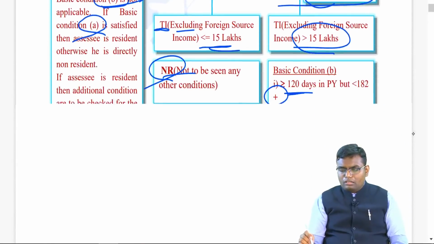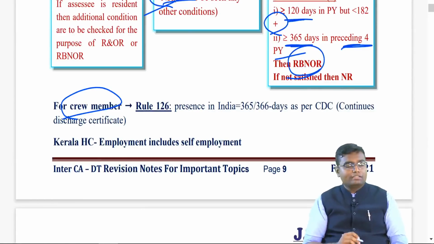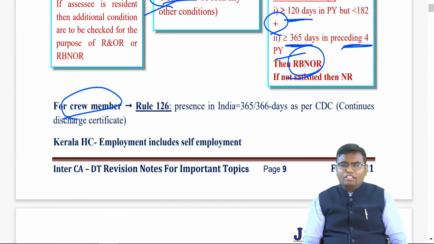Now, once you decide that you are a crew member of an Indian ship who is going to a foreign country, then we know that while calculating the residential status, we have to see only 182 days and not any other condition.